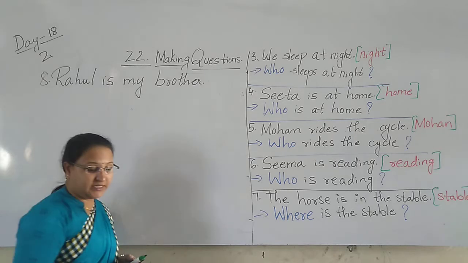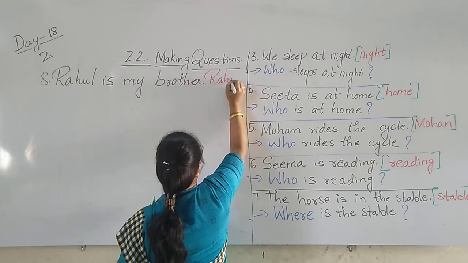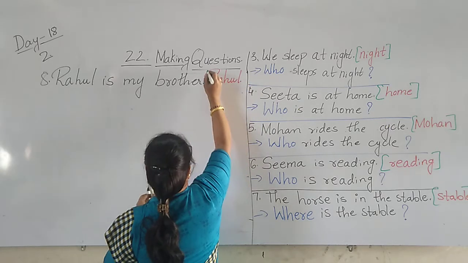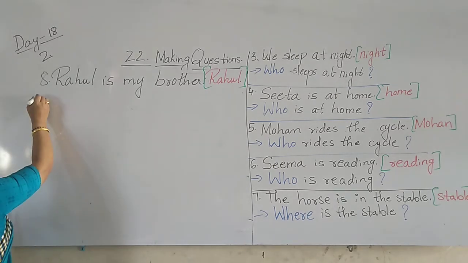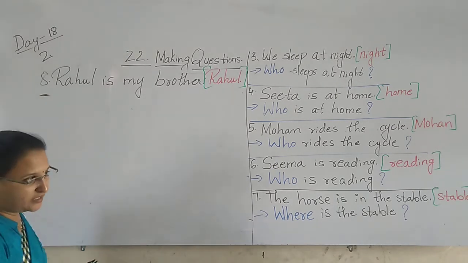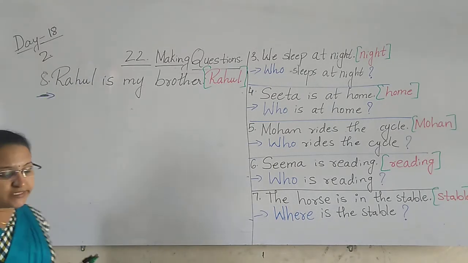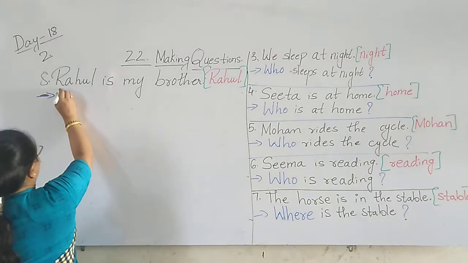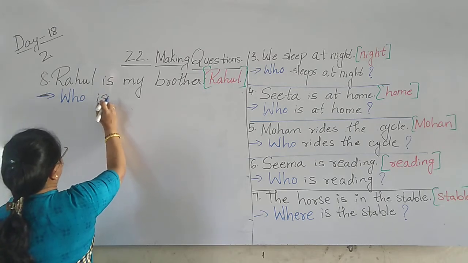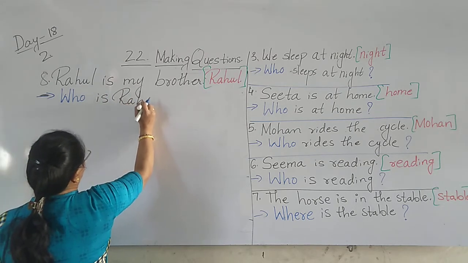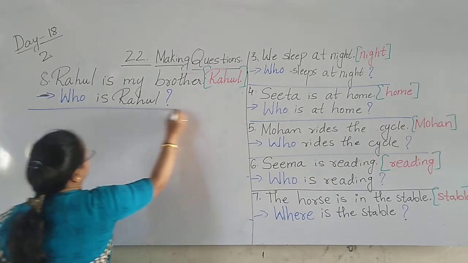This is the sentence. And the clue word is given here what? Rahul. So the answer we will write here. Who is Rahul? Who is Rahul? And this is the question.